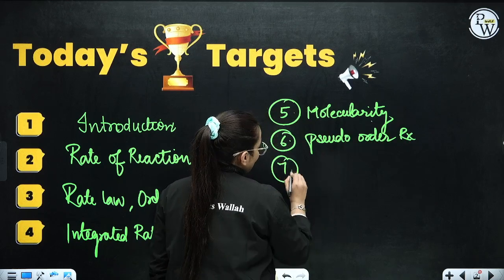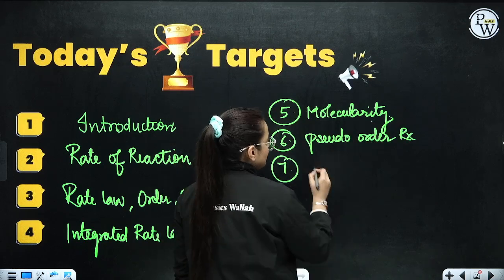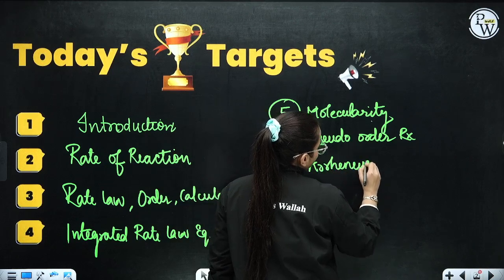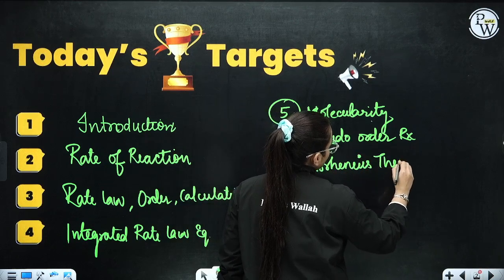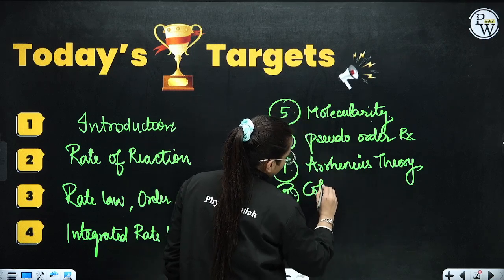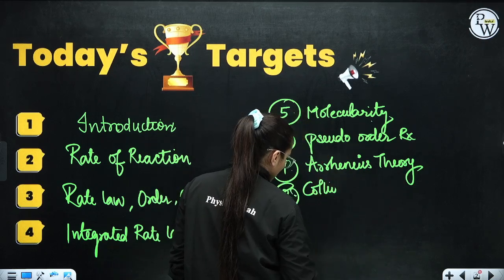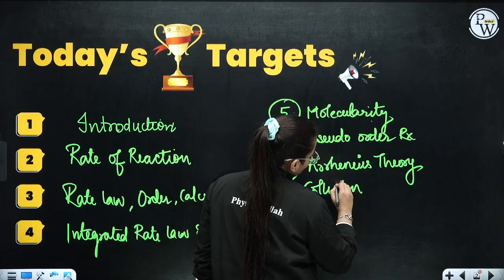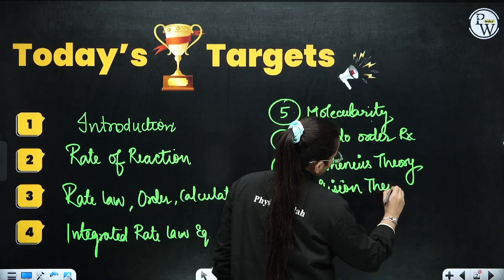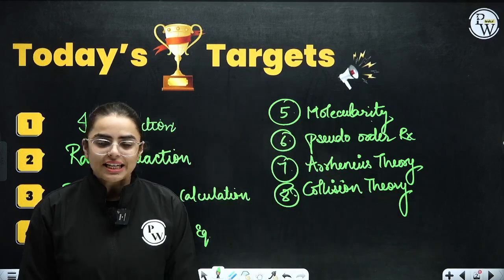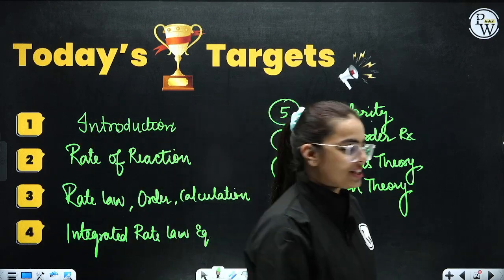The seventh segment is Arrhenius theory. And the last topic will be collision theory. So these are the segments we need to cover in this lecture today, and I hope you are all excited for this class.